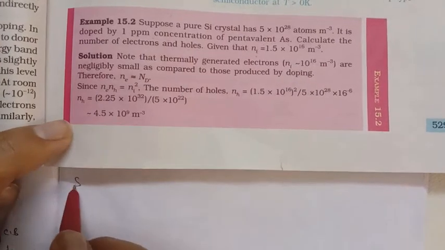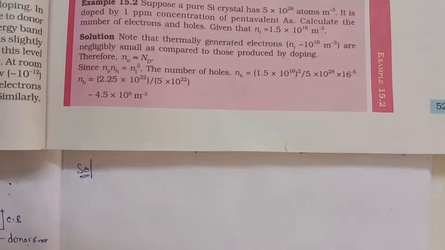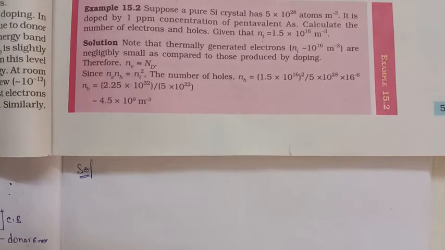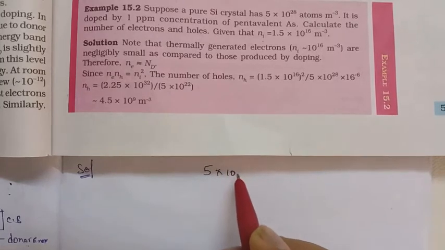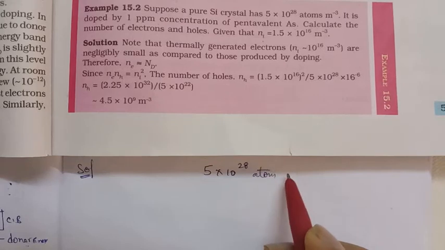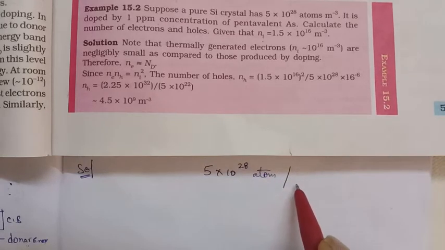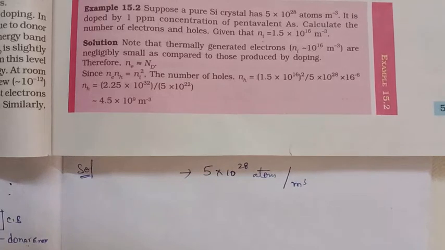So for that solution, silicon crystal atoms: 5 into 10 to the power of 28 atoms per meter cube. This is the number of atoms. It is doped by 1 part per million concentration of pentavalent arsenic.